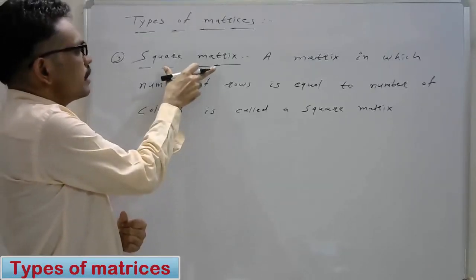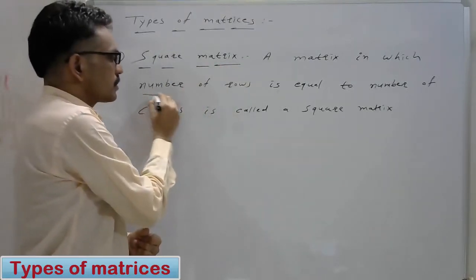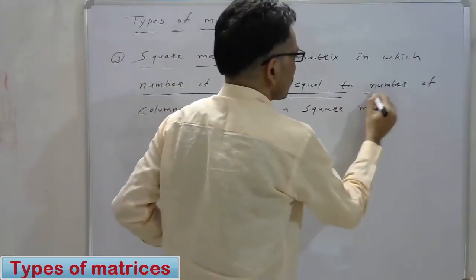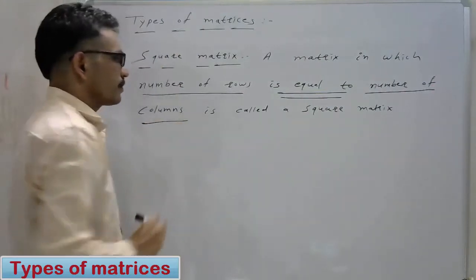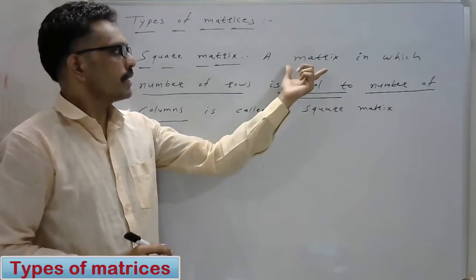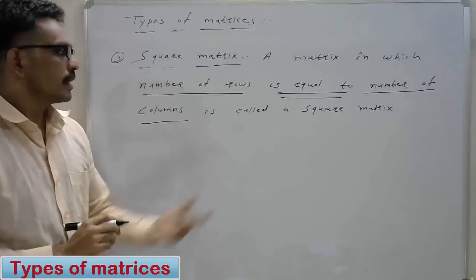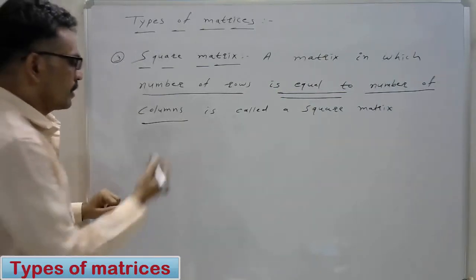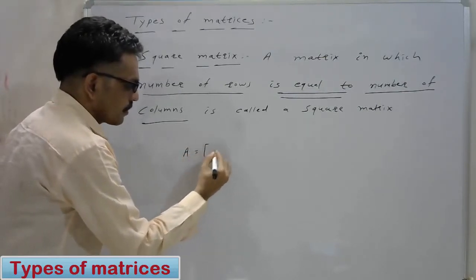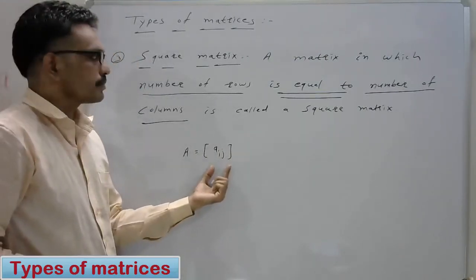In a square matrix, a matrix in which the number of rows is equal to the number of columns is called a square matrix. What is a square matrix? A matrix in which the number of rows is equal to the number of columns is called a square matrix. That is, say A is equal to Aij, the ith row and jth column.